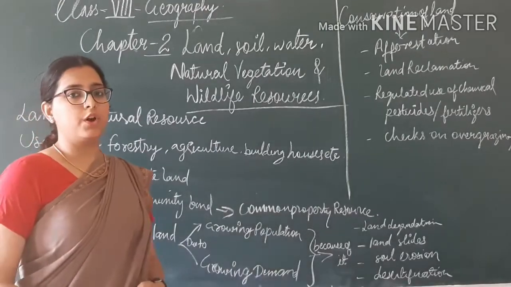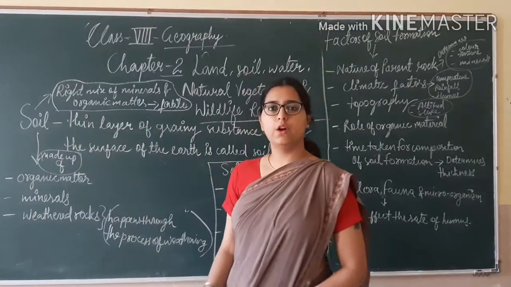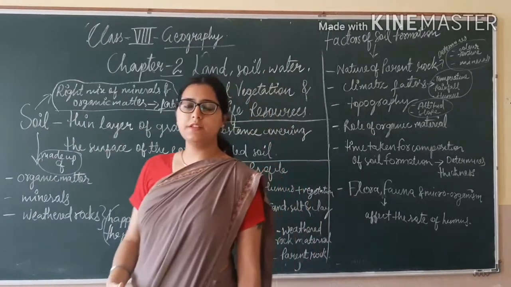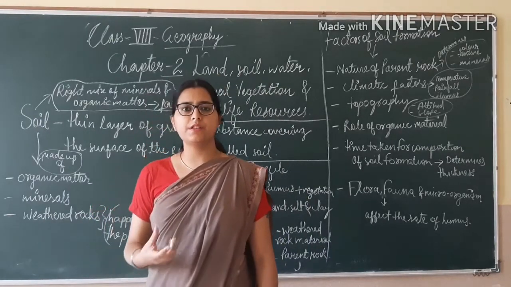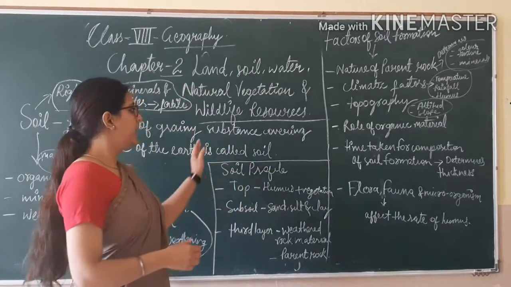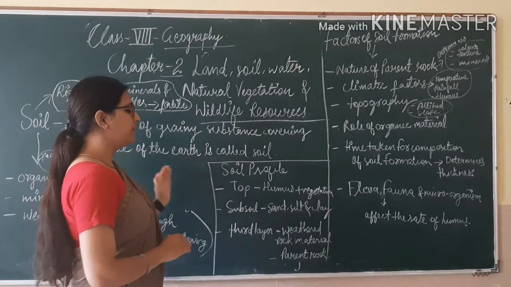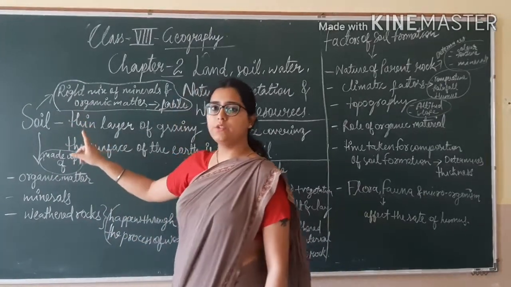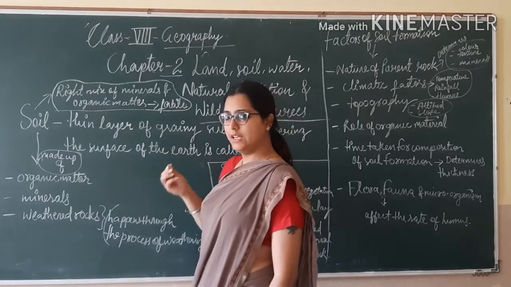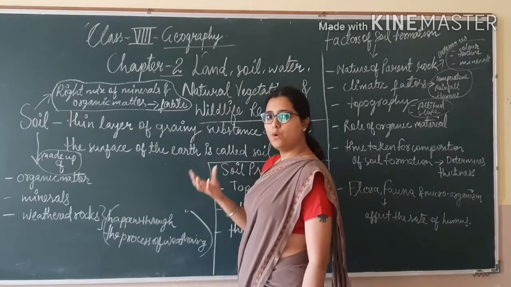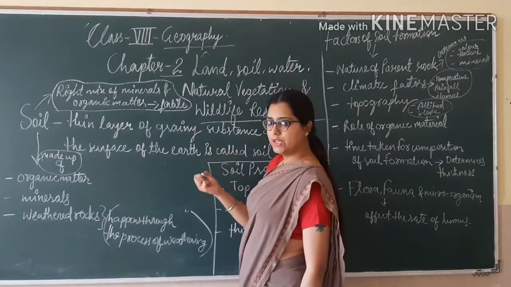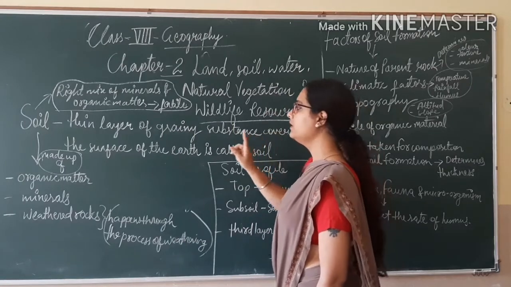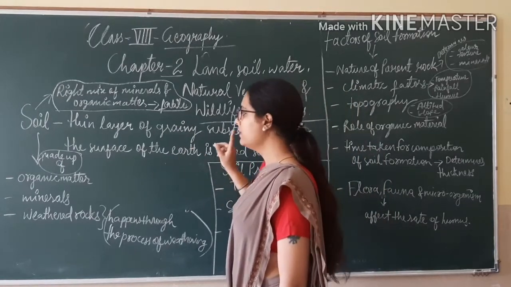Now we will come to the topic soil. See students, what is soil? Soil is a thin layer of grainy substance. What is grainy substance? Grainy substance is a coarse substance, hard to touch, which covers the upper surface of the earth. A thin layer of grainy substance covering the surface of the earth is called soil.